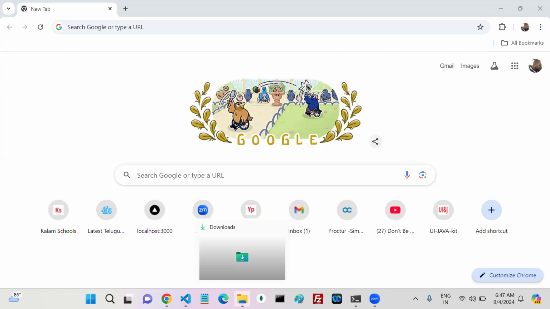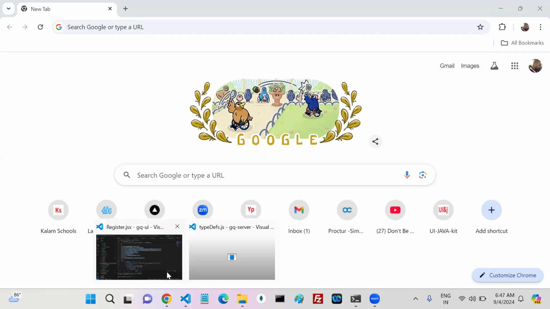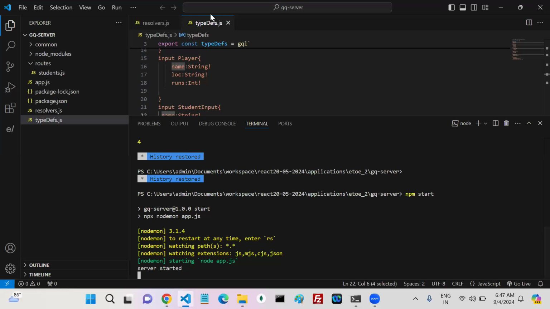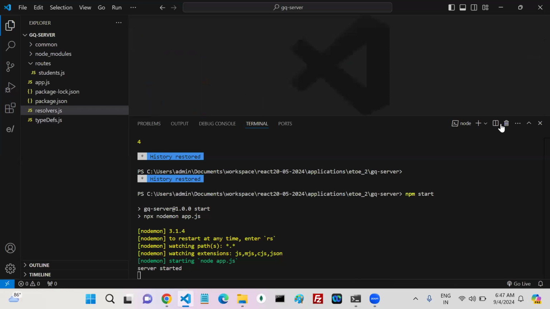Keyword arguments, variable length arguments. Next. The next one is what? Positional arguments. Next.